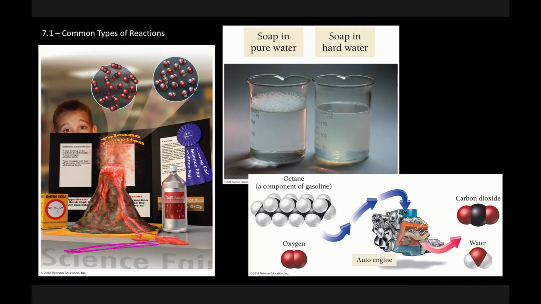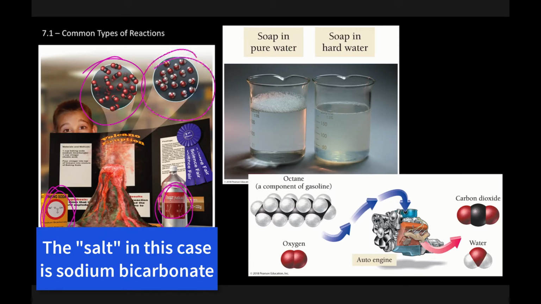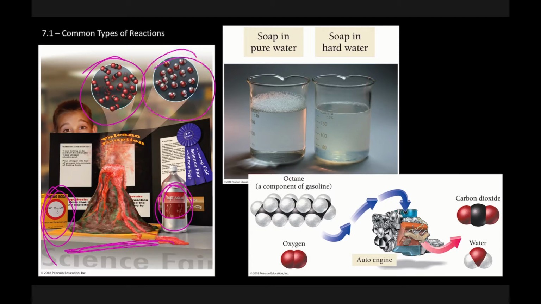So here with this beautiful volcano, we can see a gas evolution reaction, where if we take some vinegar, which is acetic acid, and baking soda, which is sodium bicarbonate, and mix those two things together, we get the production of carbon dioxide gas, and some water, and some salt, which we will clarify later. But salt just means what? An ionic compound. Whatever's left becomes our ionic compound.